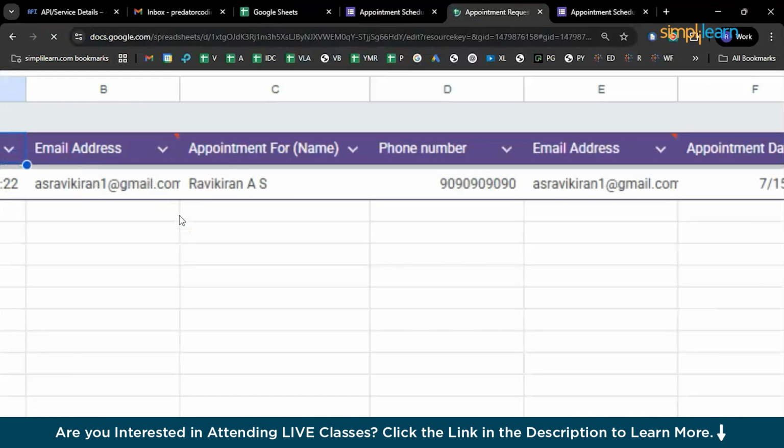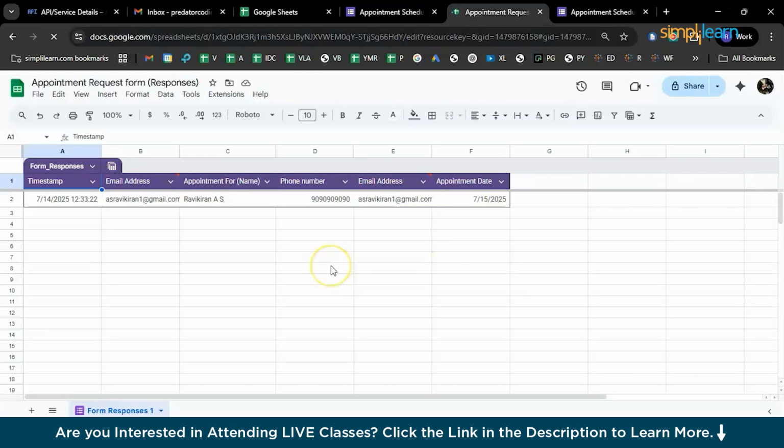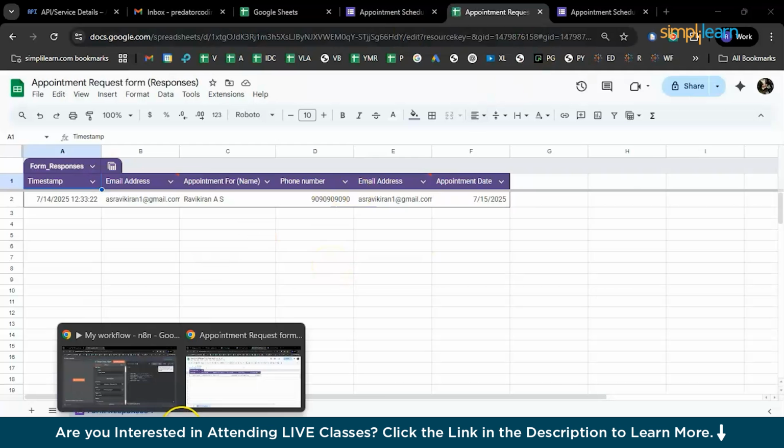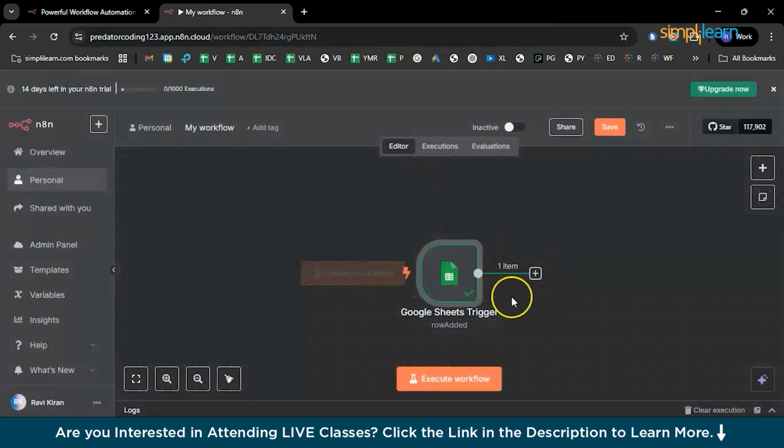So I have the timestamp on which I sent out a request for appointment, and my email address, my name, phone number, and everything, the appointment date as well. Now let's go back to the n8n window, back to Canvas. And now our first trigger is set.